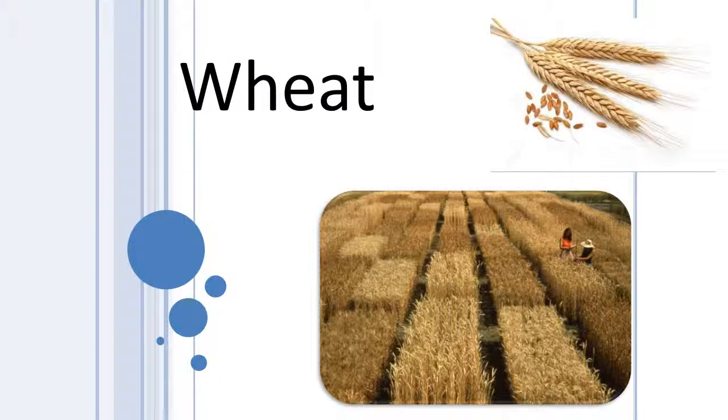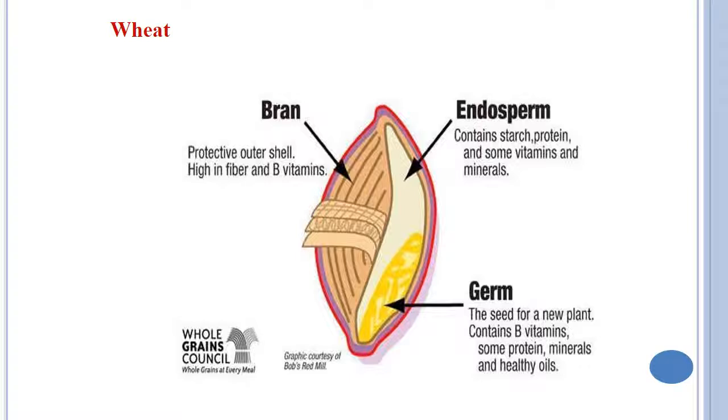Hello friends, in this video I'll talk about wheat, its cultivation, breeding and activity of the pH locus. Wheat is the prime cereal crop of the world, consumed by a large population in the world.